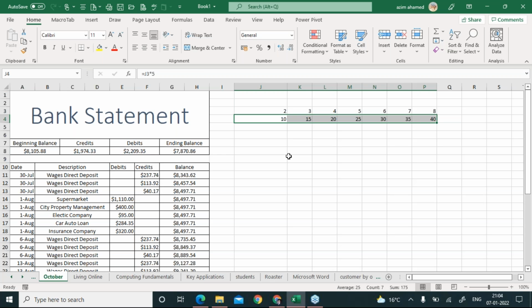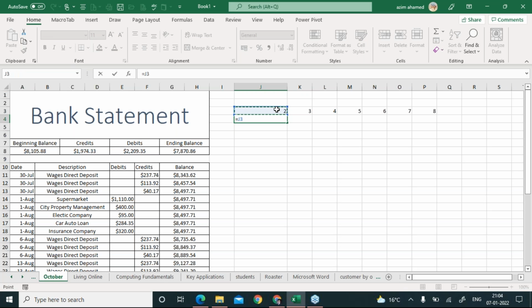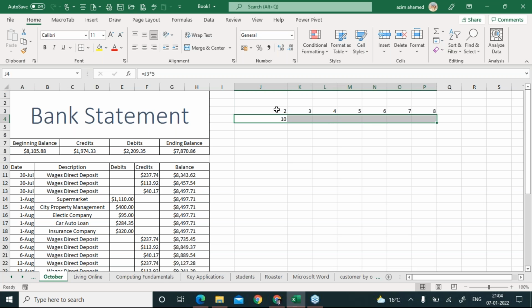But how to multiply by 5? What is the question, Akash? Start with the equal sign, select the cell, type the multiply symbol, and type 5. That's very simple, and I just hit enter. So this is what I have done here. Then I select this one to the last cell.